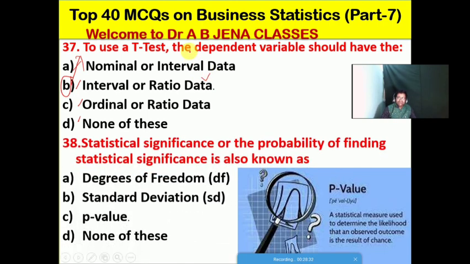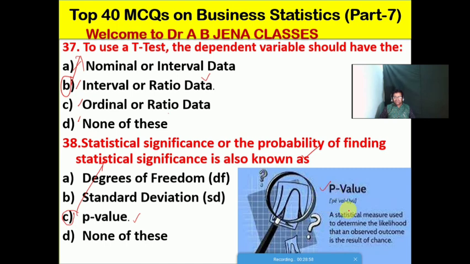Next MCQ, the statistical significance or the probability of finding the statistical significance is also known as what? No doubt, friends, C will be the right option for this MCQ. It is known as the p value.